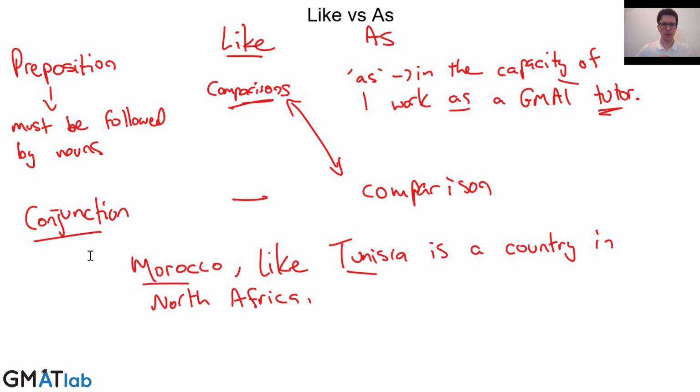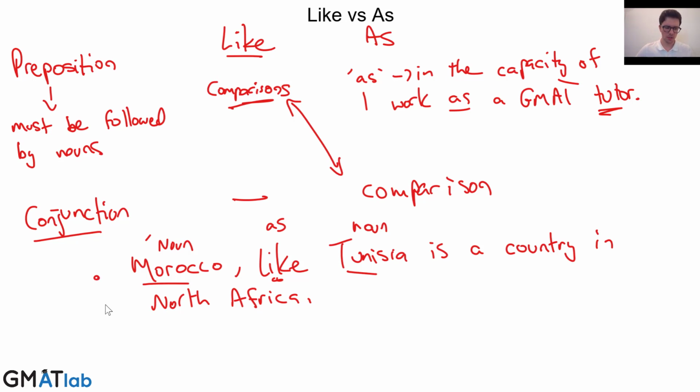So here we're comparing two countries. So our comparisons need to be logically parallel, right? So these are two things that are logically similar. We're comparing two countries, and we're also using like to compare two nouns. This is the most common kind of simplest comparison that we'll have in the GMAT. Morocco, like Tunisia, is a country in North Africa. And so this is perfectly legitimate. And if we were to use as here, it would be wrong. Morocco as Tunisia, because we're comparing two nouns. Now again, don't worry about that so much yet. We're going to get into as comparisons further.